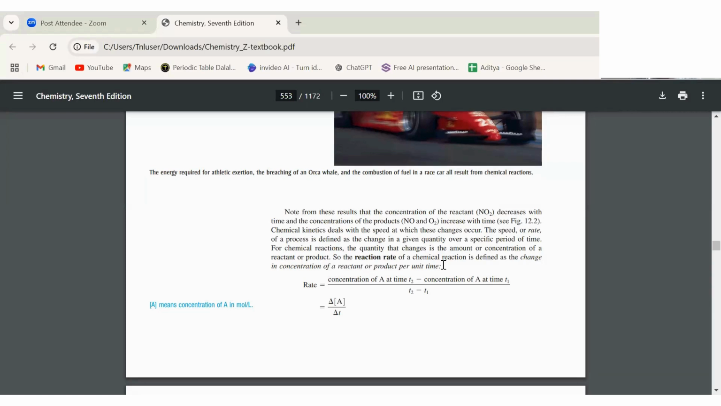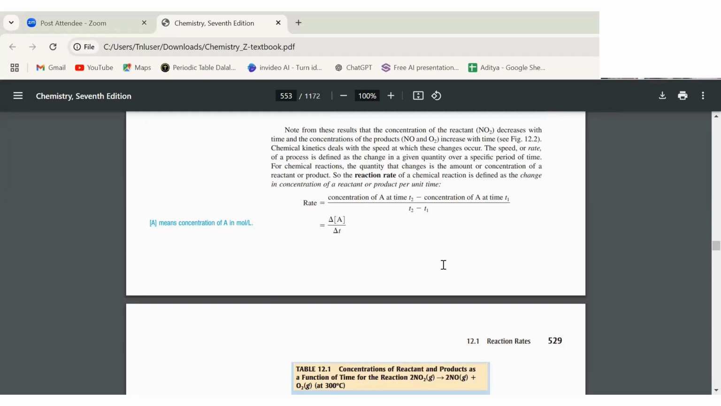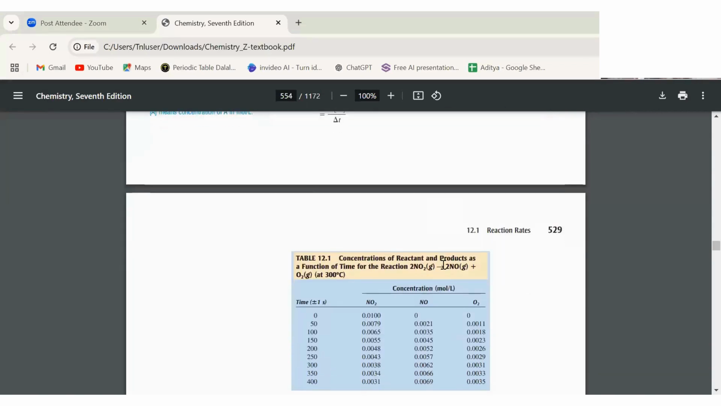That is the ideal condition to make a reaction possible, right? Reactant should decompose and product should form. So reactant decomposing per unit time, product forming per unit time is the rate of reaction. Now, the concentration unit should be in mole per liter. That we have to remember.